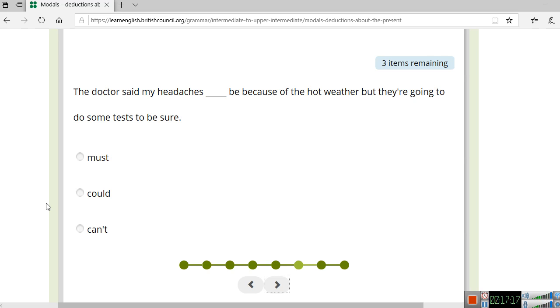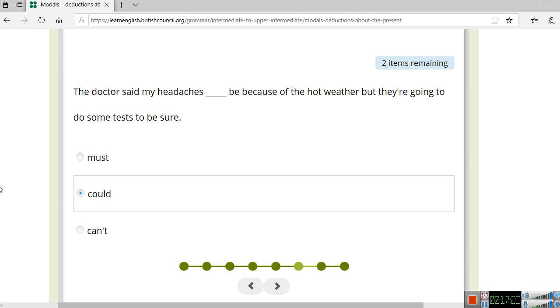I think it is could be. The doctor said my headaches could be because of the hot weather, but they are going to do some tests to be sure. To be sure means the doctor is not sure. Exactly. That's a clue right there. So if we use could, notice how the phrase will end. Let me read it for you. So the doctor said my headaches could be because of the hot weather, but they're going to do some tests to be sure. It even sounds right?